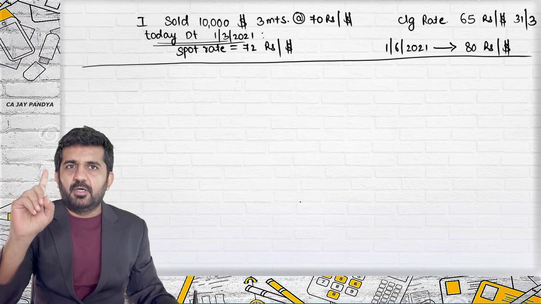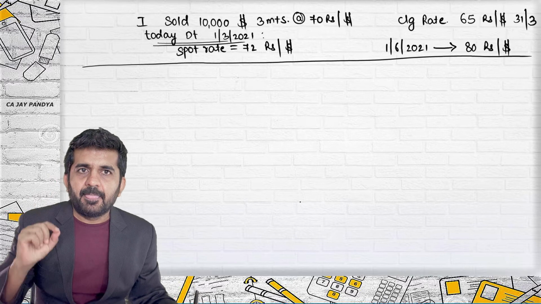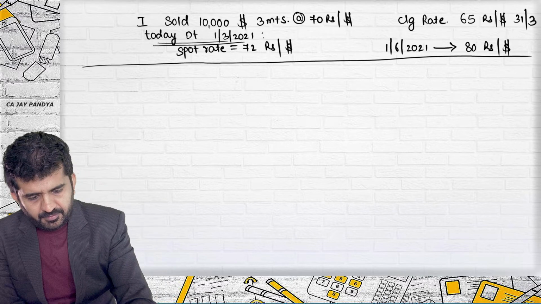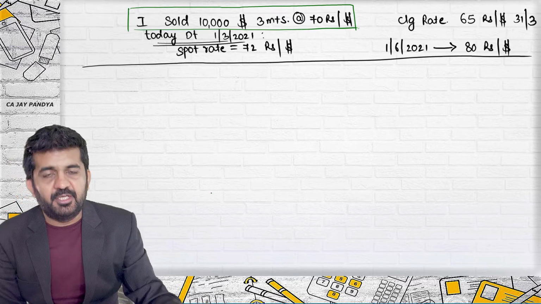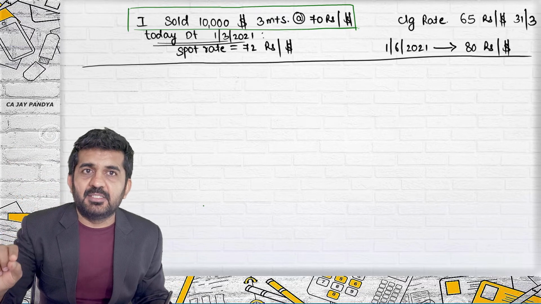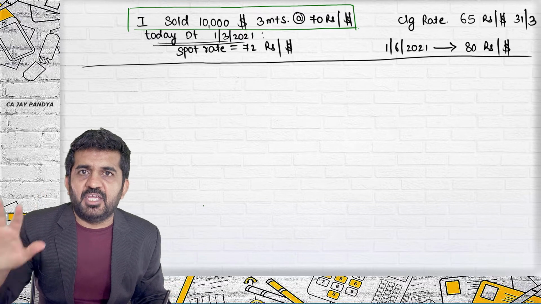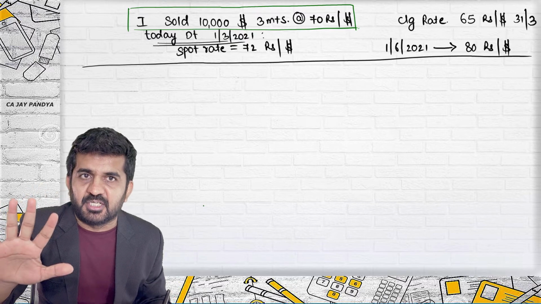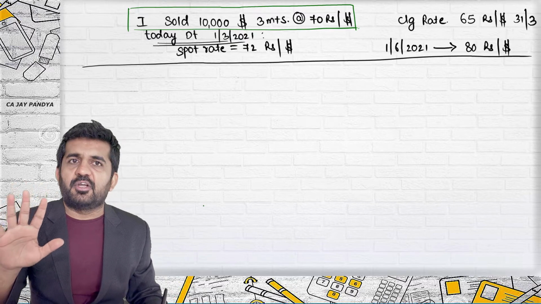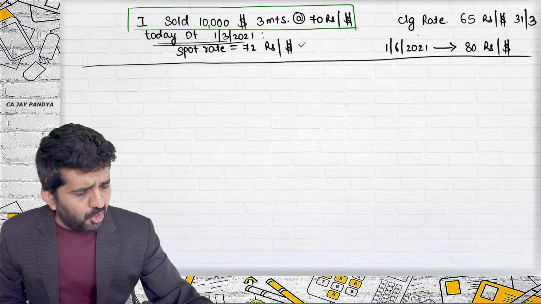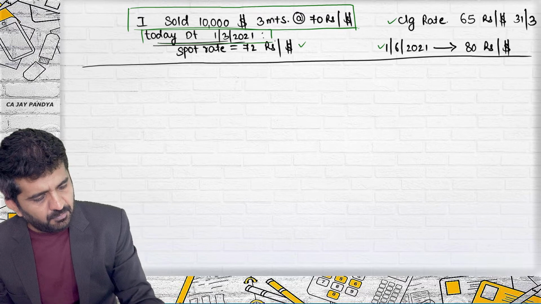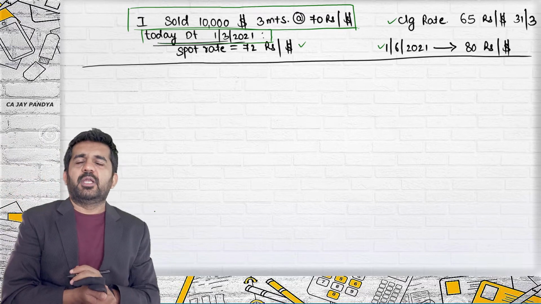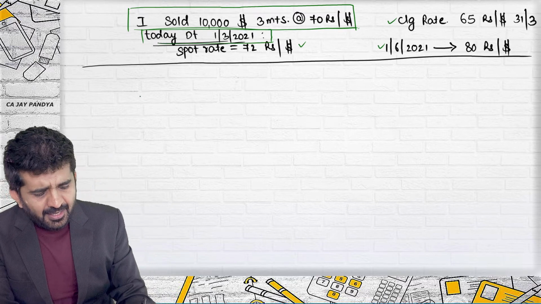Let me explain what this is. After 3 months, I am going to sell $10,000 at a rate of 70, which is fixed today and is compulsory. This is a contract which I have entered into. These are all different rates which are given. Today's date is 1st March 2021. I am passing the journal entry directly.